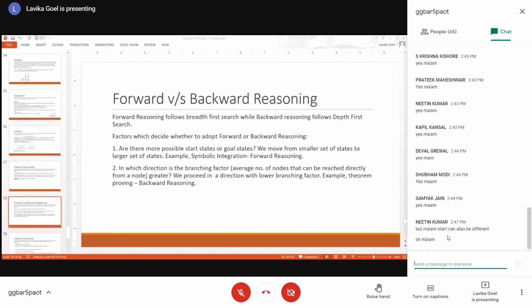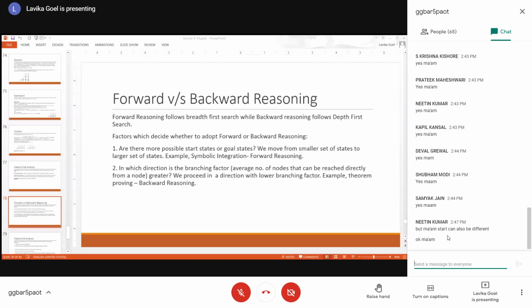So we'll proceed in that direction. Okay. So for example, if you want to prove a theorem, in theorem proving, the axioms from which you want to prove the theorems are few. Let us say you have 10 rules, and from these 10 rules, you can actually prove a number of theorems, right? You have only 10 rules, and from these 10 rules, you can prove 100 theorems. Theorems can be larger in number, but the axioms, the known facts which exist, are very few in number.